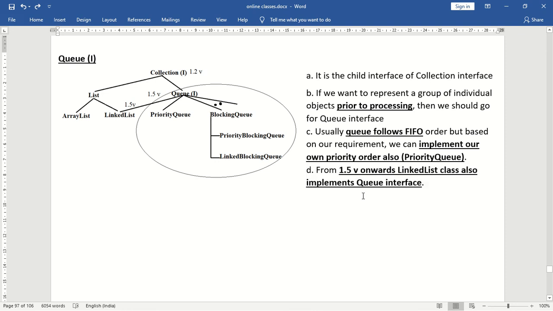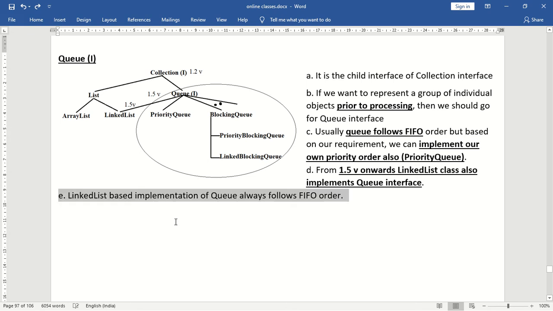The next point is from 1.5 version onwards, linked list class also implements queue interface. You can see here from 1.5 version onwards, even the linked list class also implements queue interface. Before 1.5 version, this line was not there. When this line came in 1.5 version. Okay. Next, the linked list based implementation of queue always follows first in first out order. Okay. So these are the important points with respect to the queue.